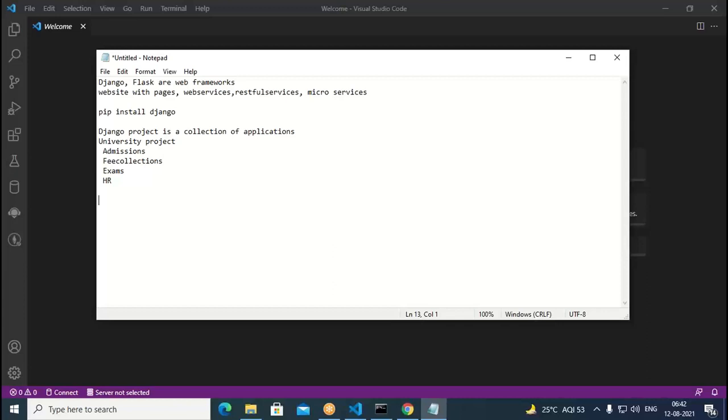Okay, so now what we do, we try to create some university project. For that purpose, we need to give a command like this. Here it is django-admin, then we give the command startproject. We say startproject followed by the project name. Whatever project name you want to put, you need to put there. So I say this as university project. Therefore, I give the command django-admin startproject.